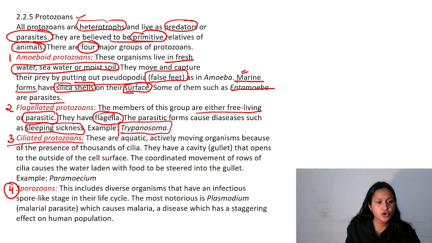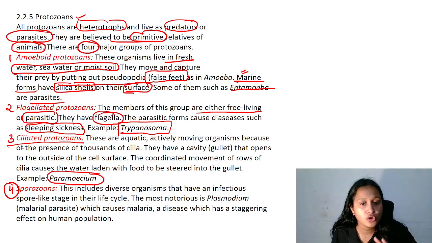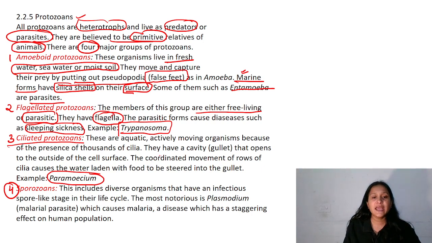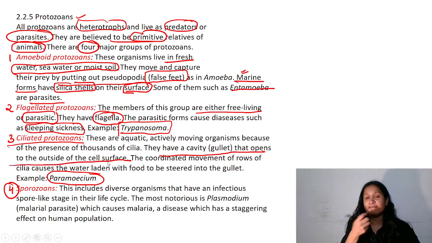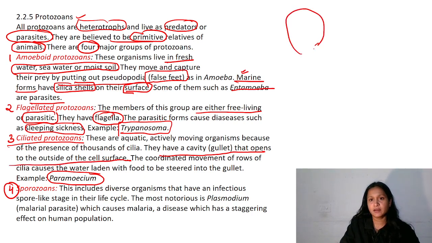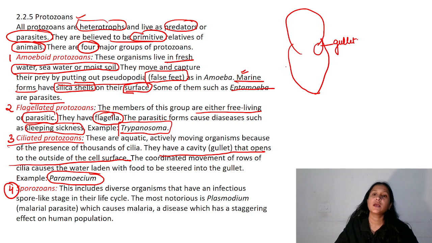Ciliated protozoans, your Paramecium. In Paramecium, cilia are present all throughout their body and they have a gullet cavity that opens to the outside of their cell surface. They have a gullet, okay? They have cilia all throughout their body. They have two nuclei.